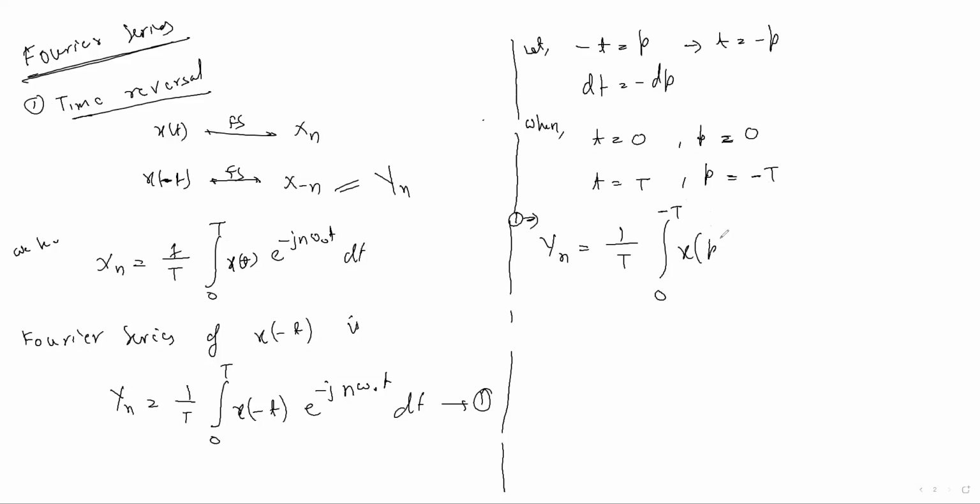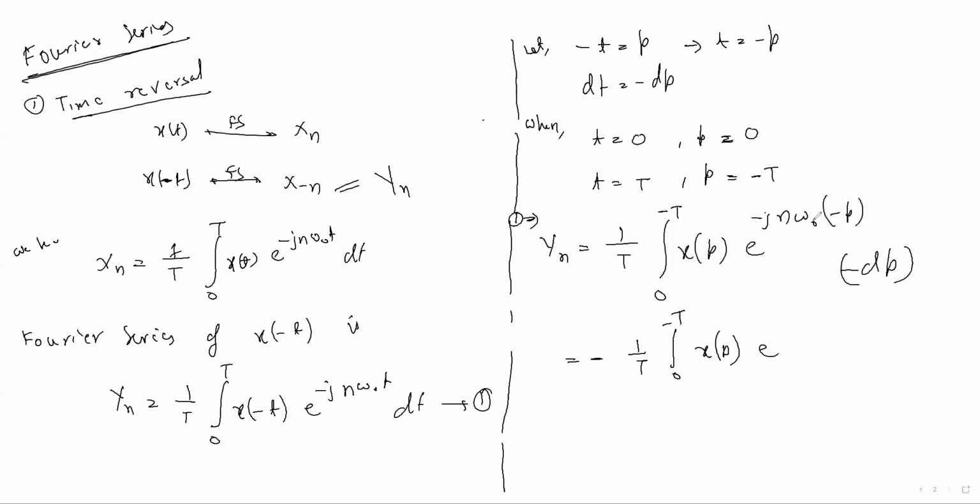Now x of p will come, e to the power minus j n omega naught, t we can replace by minus p, and dt we can replace by minus dp. Just bring this minus initially, 1 by T, 0 to minus T, x of p.